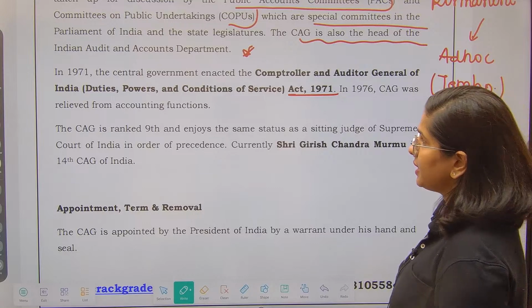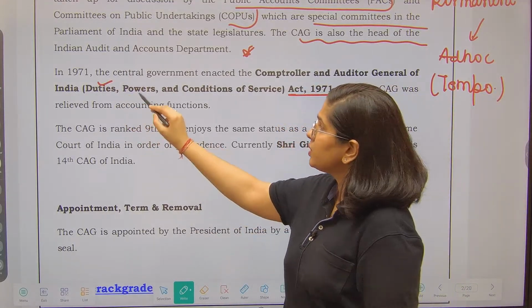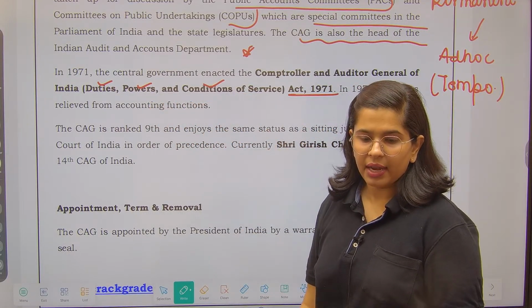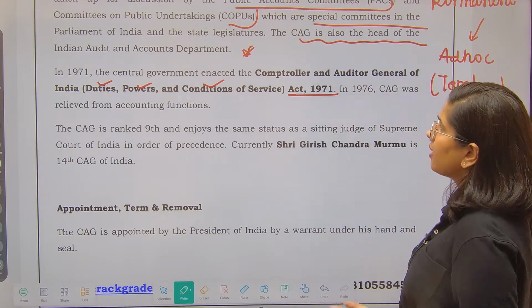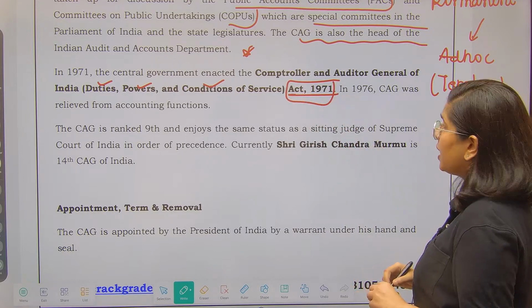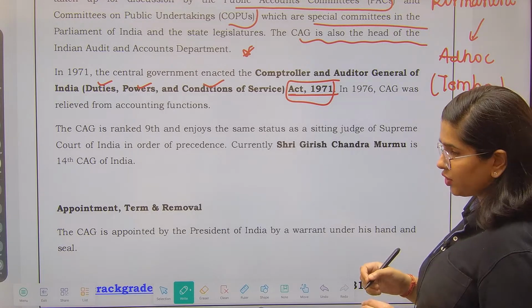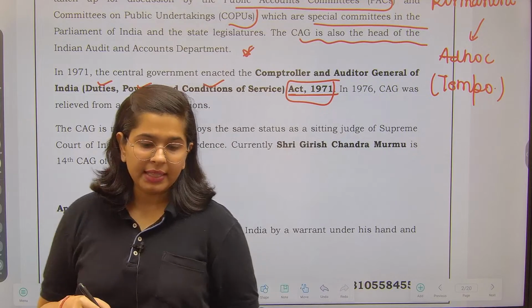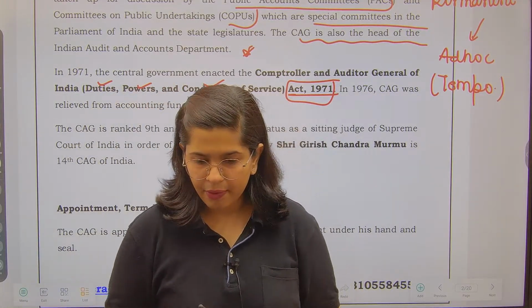The Constitution has created CAG, but the parliament has the power to define the duties, powers, conditions of service, etc. So in order to define all of that, the central government came up with this act of 1971. In 1976, CAG was relieved from the accounting functions. That means now they only perform the work of auditing, that means the work of checking, right? This is the work that they perform.